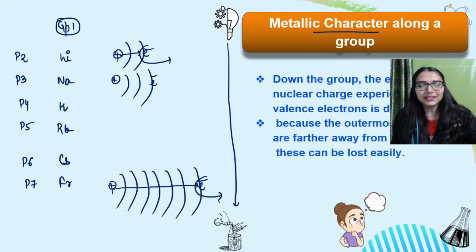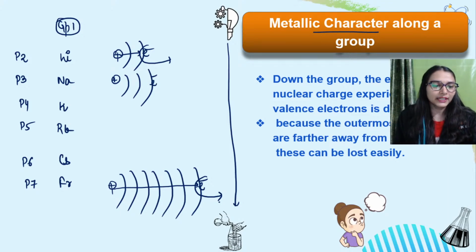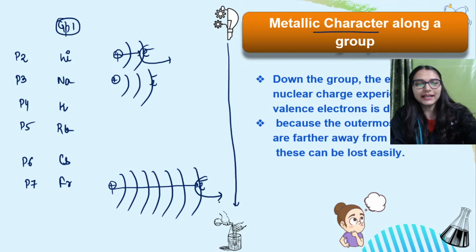Tell me, kahan par easy hoga? You have to remove an electron. In the chat box, everybody, come on, jaldi bata do. Yes, we are about to be done with this trend.